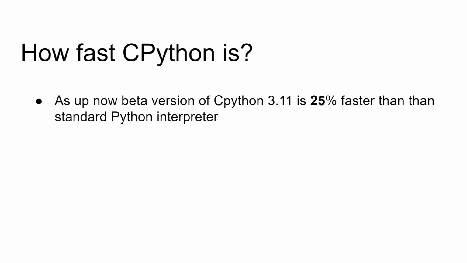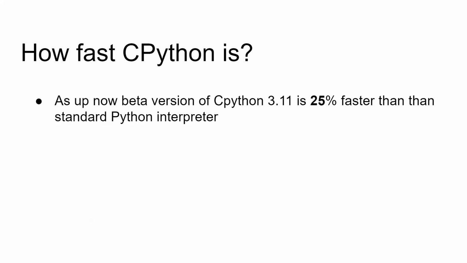That means if any program was taking around 100 seconds for execution, now it is 25% faster. Earlier it was taking more time, now it is going to be reduced by almost 25%. And that's the reason everyone is excited about this interpreter.